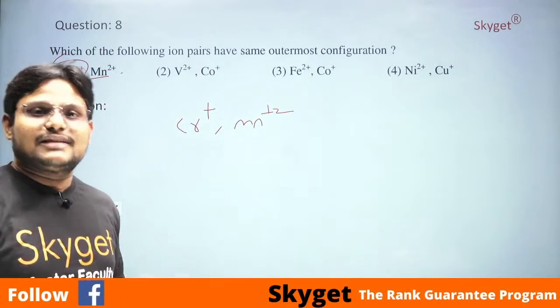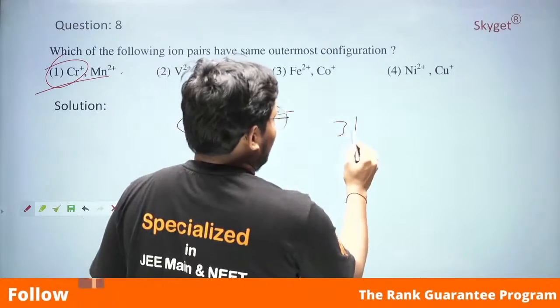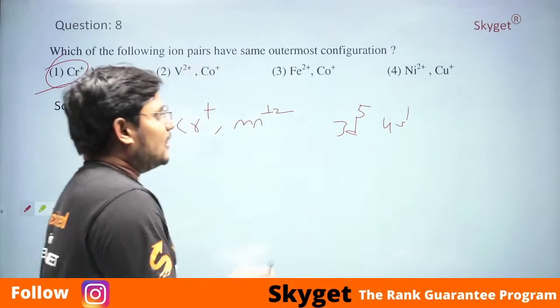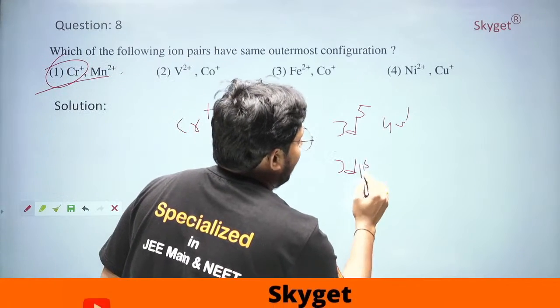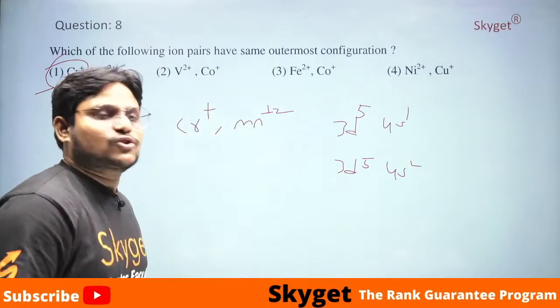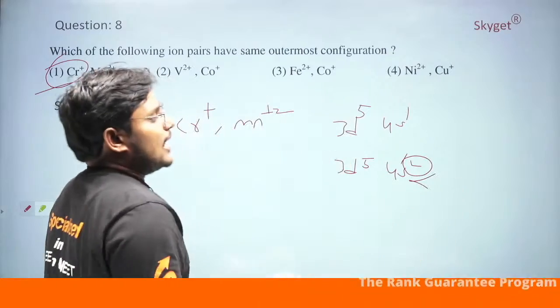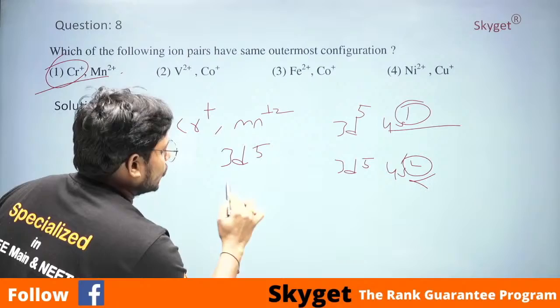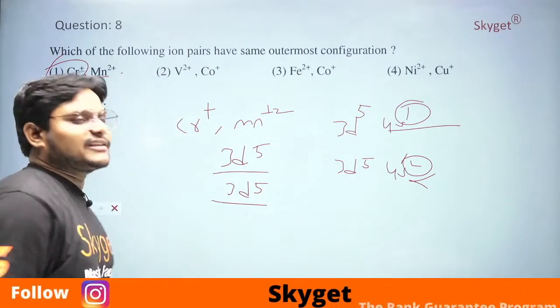If you observe here, the electronic configuration of Cr is 3d5 4s1, and here Mn plus 2 is 3d5 4s2. Mn plus 2 means you are removing 2 electrons. Cr plus means you are removing 1 electron. So both have the electronic configuration 3d5.